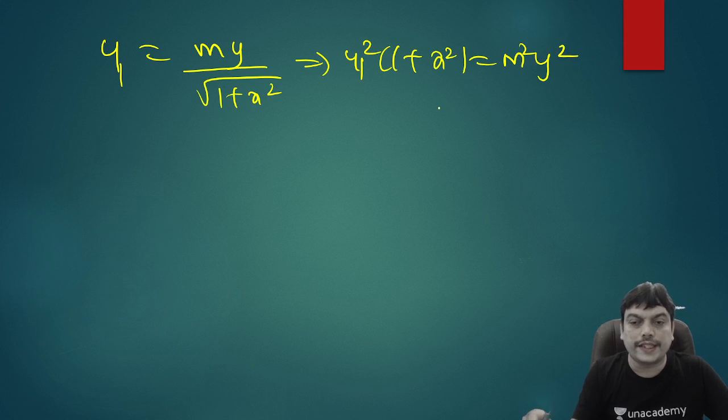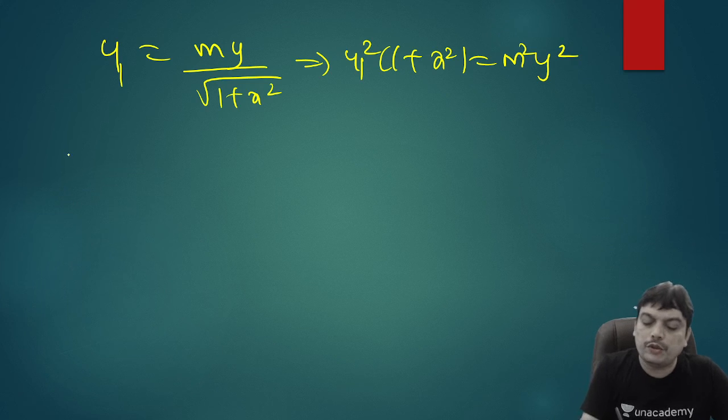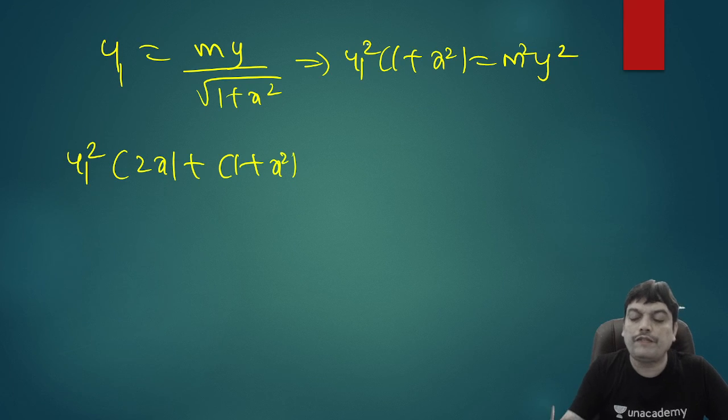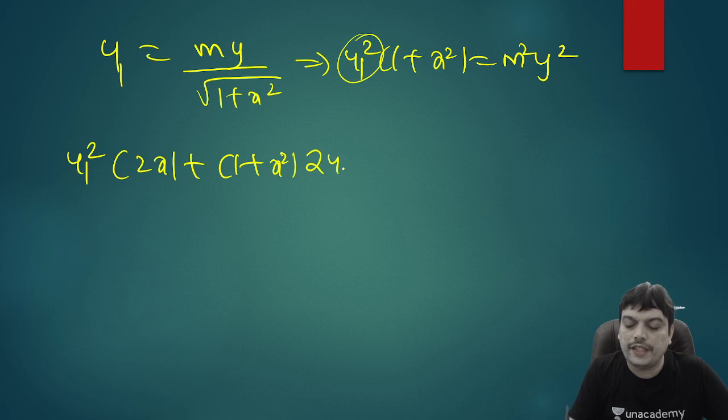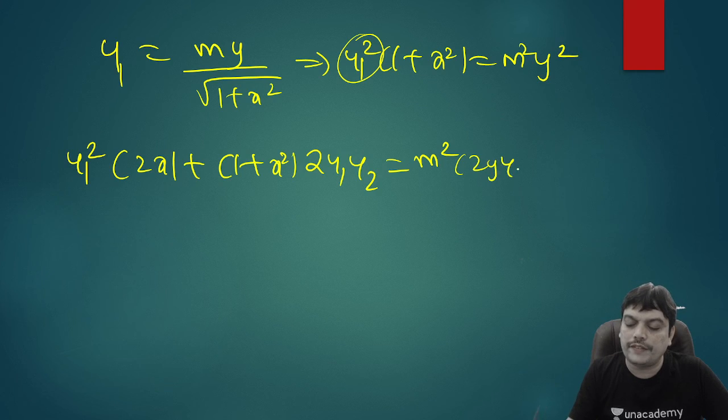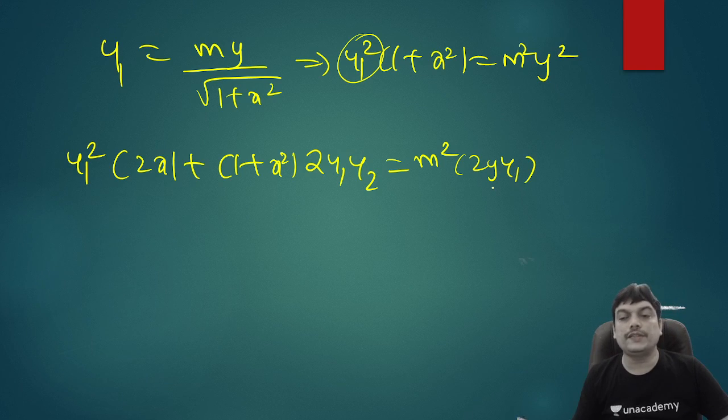Now differentiate both sides. For LHS, you apply product rule. It will give you y1 square into derivative of 1 plus x square will be 2x. Then write 1 plus x square as it is. Derivative of y1 square will be 2 into y1. Again, derivative of y1 is y2. Equal to, in RHS, don't use UV because m square is a constant. Just write derivative of y square, it is 2y into y1, 2y into dy by dx, which is y1.